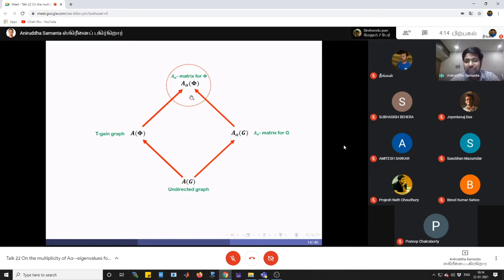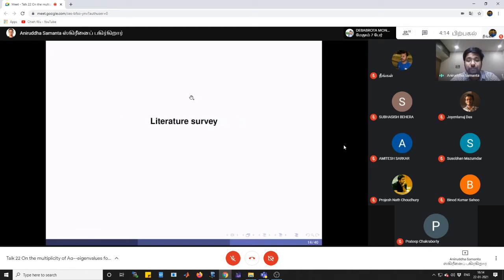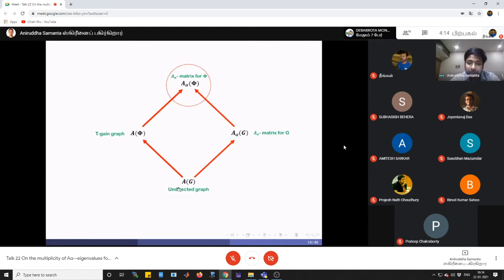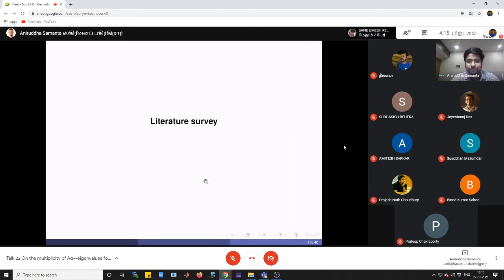Okay. In the literature survey, we will start from the base case, that is, the adjacency matrix of a graph. Here we are not considering any eigenvalue; we only consider the zero eigenvalue. Then the multiplicity of the zero eigenvalue is nothing but the nullity of a graph. So we will start by considering the nullity of an undirected graph, and see how it is related to the number of vertices and the largest vertex degree.